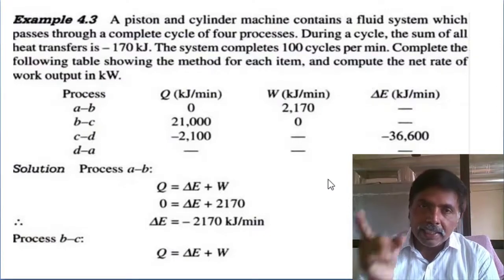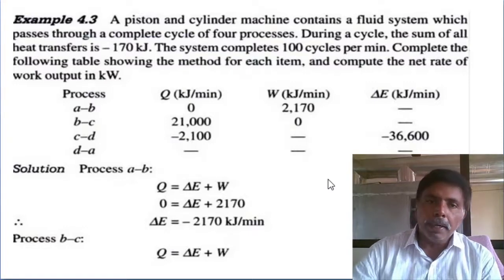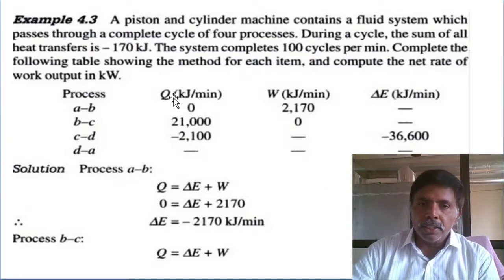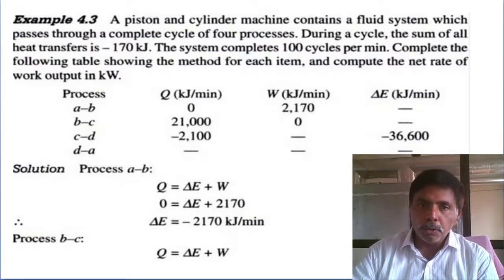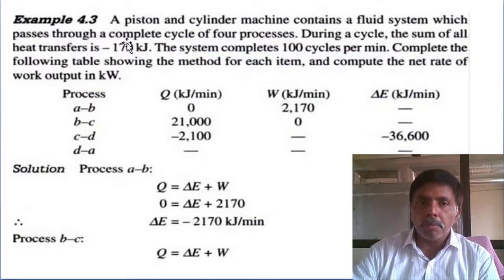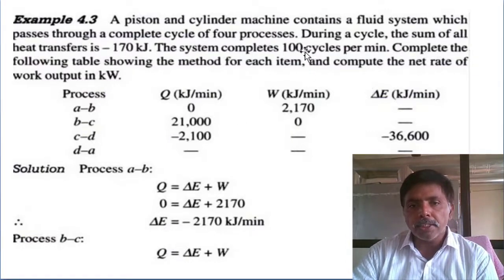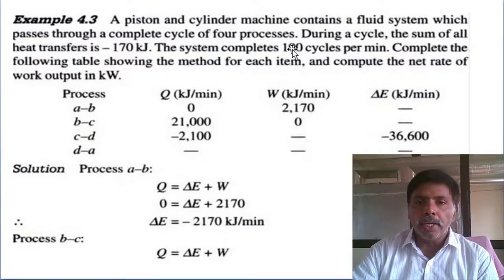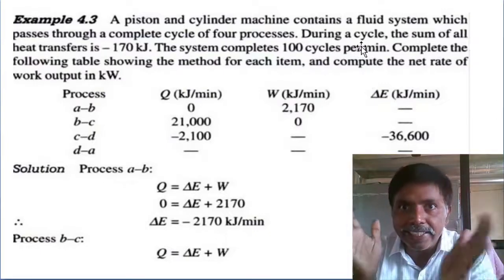So per cycle the sum of all interactions is minus 170, but in the table you can see the heat and work interactions are given in kilojoules per minute. So we want to convert to the total sum of heat interactions per minute. Per minute there are 100 cycles. So 100 into minus 170 is minus 17,000 kilojoules per minute. That is the total heat interaction per minute.